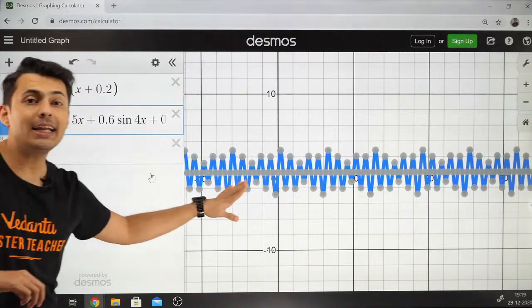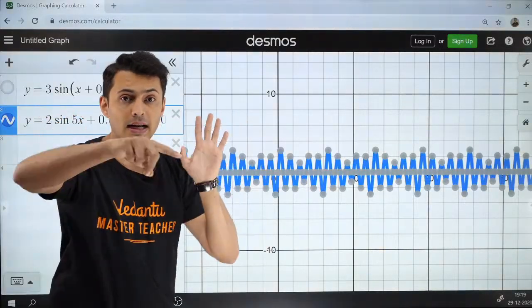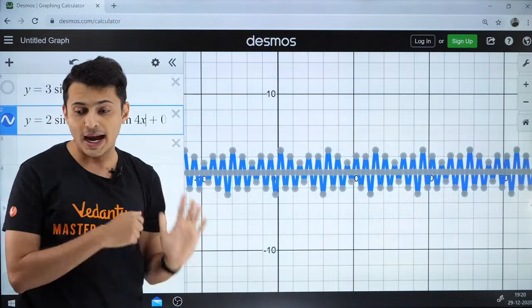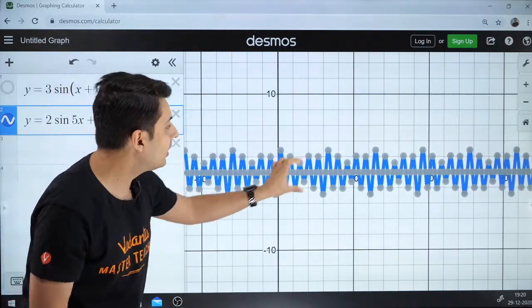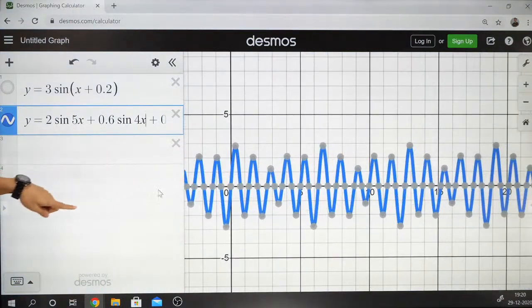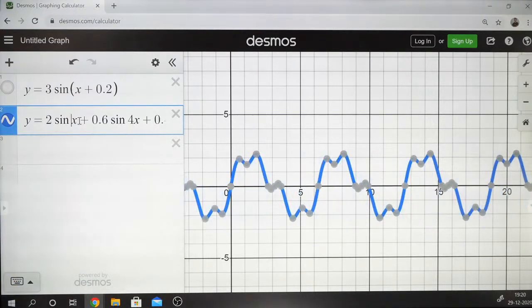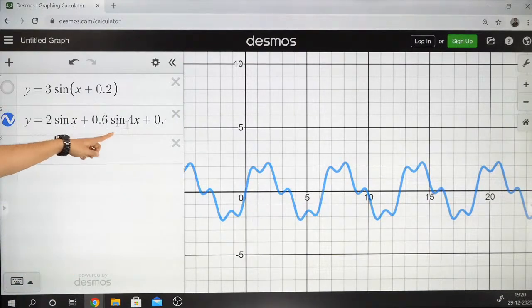So my point is, whenever you have multiple terms, remember, write down all these things. Whenever you have multiple terms, that motion is periodic. That equation, you can see it is periodic in nature. It's repeating itself. You can see it's a periodic motion, clearly, because there are multiple terms.